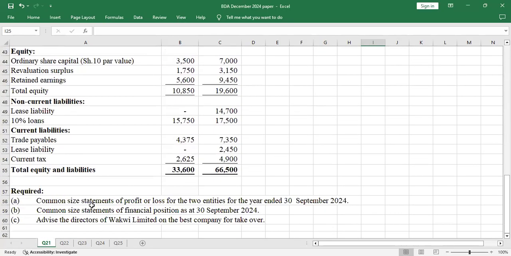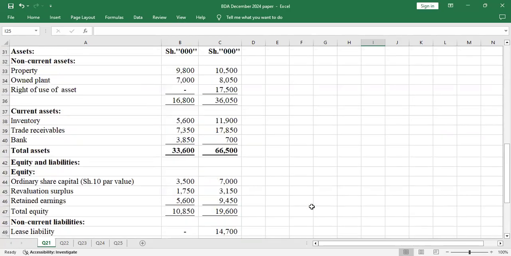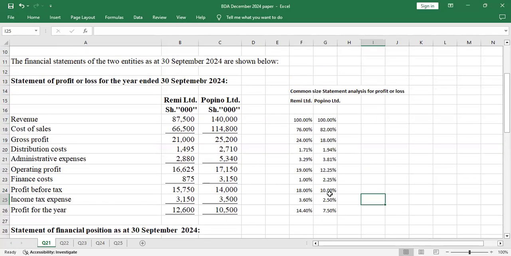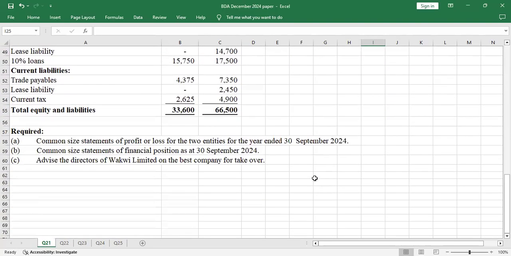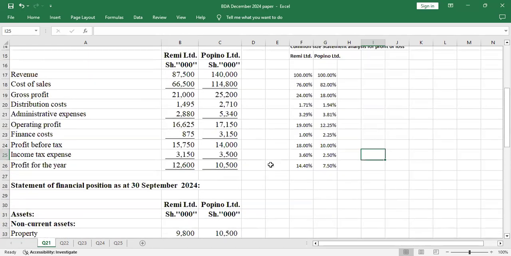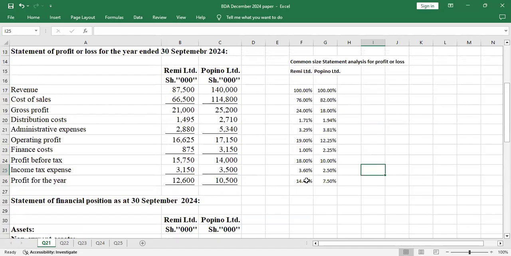You are done with part A of that question, and you get yourself the marks. I don't know how the marks are allocated, but I assume that the marks might be 8, then on the advice, maybe 4. So you'll get your 8 marks by just doing that. So you are done with that.